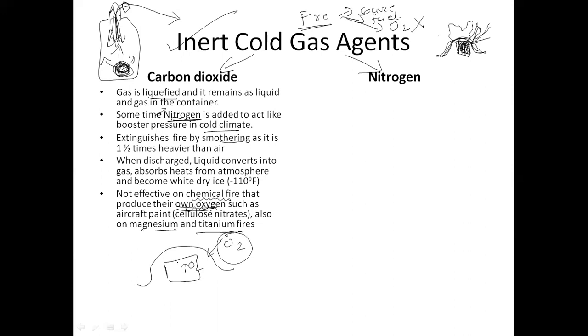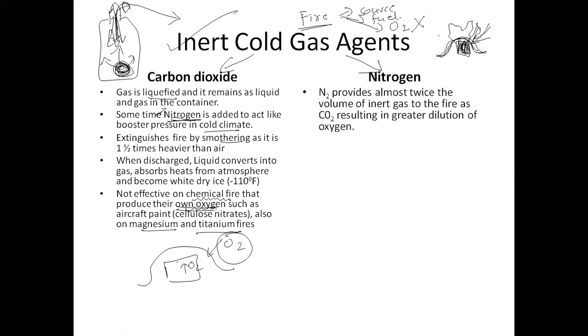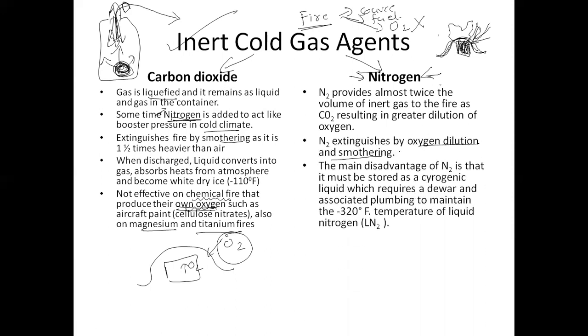The same goes for magnesium and titanium fires. If magnesium and titanium are used as materials on the aeroplane, this agent will not work there. Okay. The next type of fire extinguishing agent is nitrogen. Nitrogen is double as effective as carbon dioxide. That means for the same amount of spray, it is double. It also extinguishes by the same effect, that is dilution and smothering.